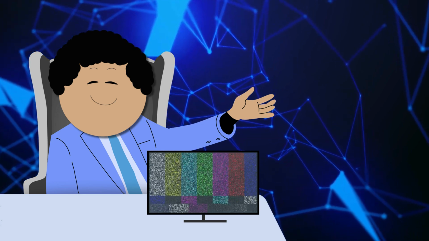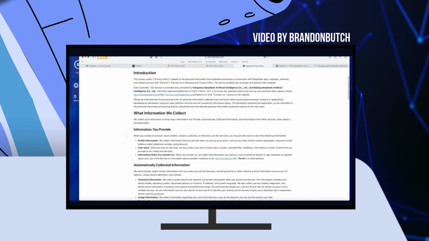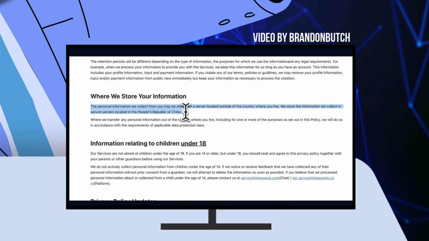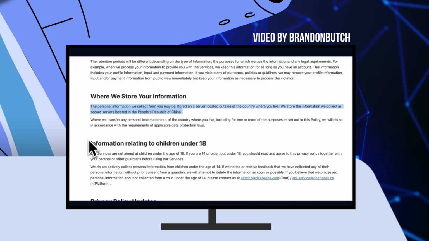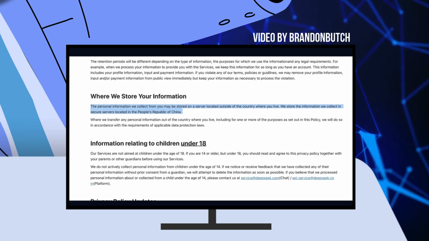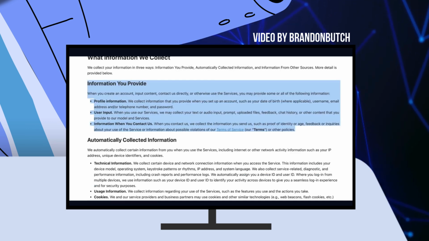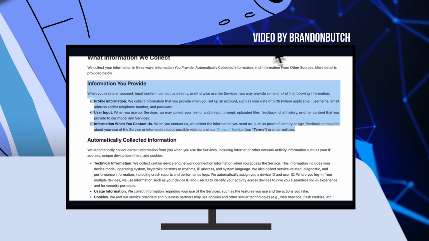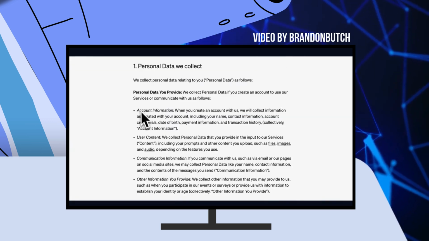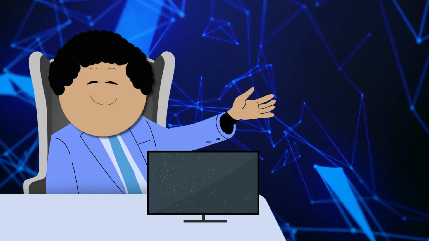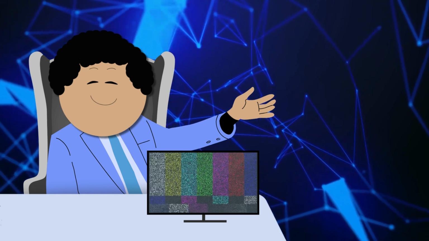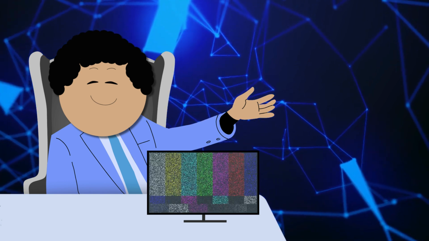DeepSeek's privacy policy does say that user data is stored in secure servers located in the People's Republic of China. And of course, they do also collect personal information such as user input, keystroke patterns, IP addresses, and more. But honestly, if you look at OpenAI's, they collect pretty much the same. Okay, so when it comes to privacy concerns, I think here the difference is pretty simple.